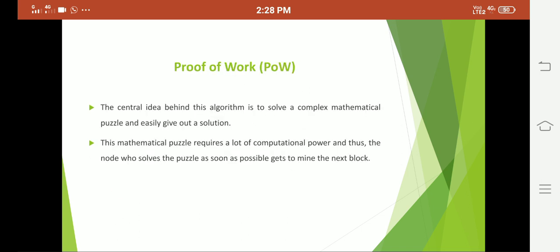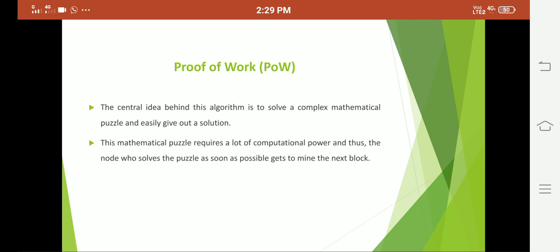Next we have a protocol like proof of work. This is also one of the consensus protocols. The proof of work protocol is used in Bitcoin. Here the central idea behind this algorithm is to solve a complex mathematical puzzle and easily give out a solution. This mathematical puzzle requires a lot of computational power, and thus the node that solves the puzzle first gets to mine the next block. So this is one of the consensus protocols used in the Bitcoin network.